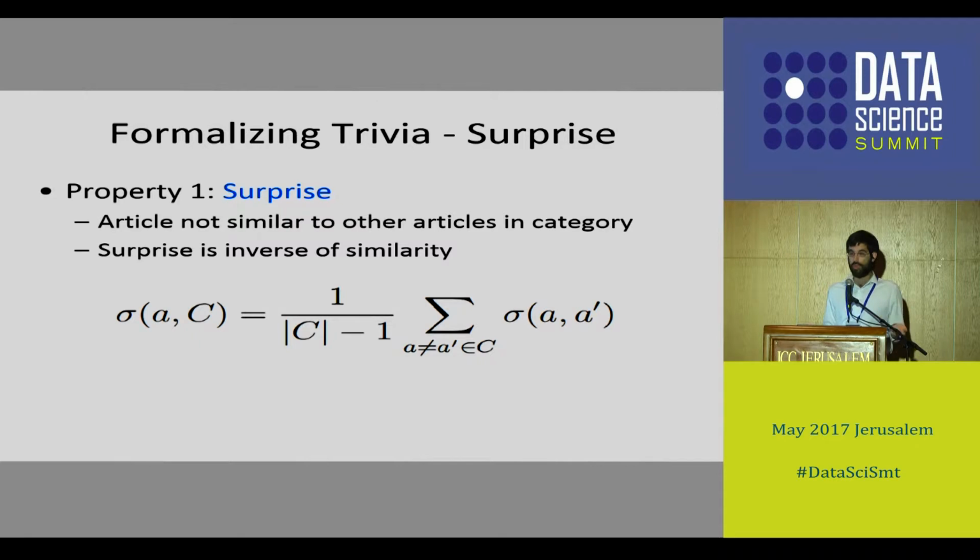We assume we have some building block of similarity between two articles. I don't have time to go into the details, but broadly speaking, we look at word2vec and look for semantic similarity between the two Wikipedia articles. So the similarity between an article and a category will simply be the average similarity between our given article and the rest of the articles in that category.